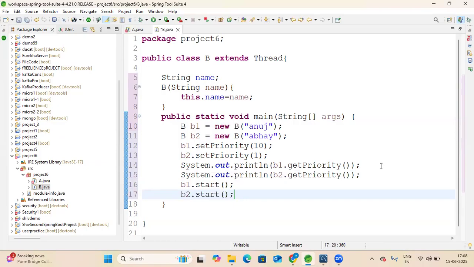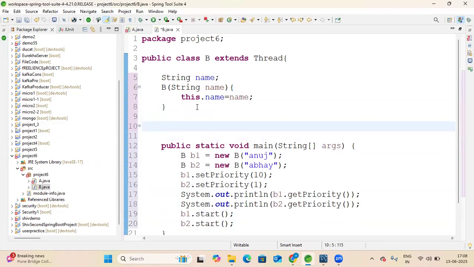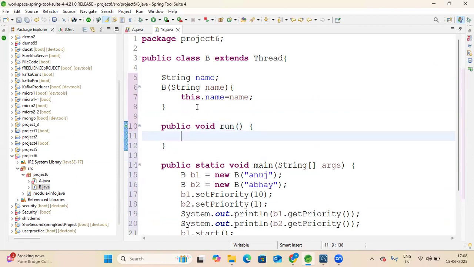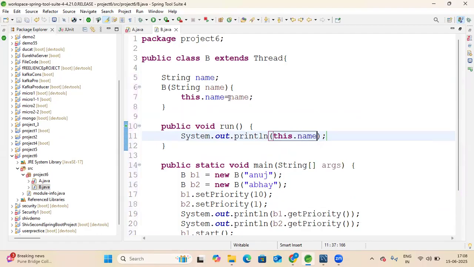Create the public void run method, and in SYSOUT you can call this.name. In this way, save and run your program.